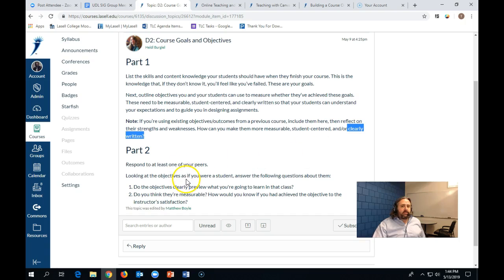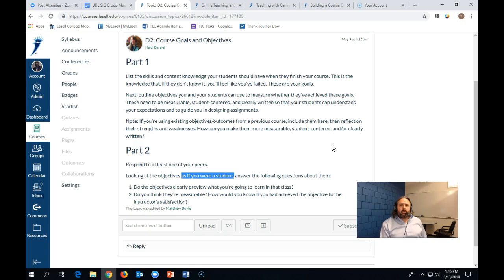For part 2, we're going to ask you to give feedback to one of your peers. Please do so as if you were a student. The reason we ask you to do it in that way is because it can be very challenging to give feedback to one of your peers if you are not a content expert within their field. It can also feel inappropriate too, right? How do you know about their specific goals and objectives? How do you know whether or not what they've chosen is accurate?